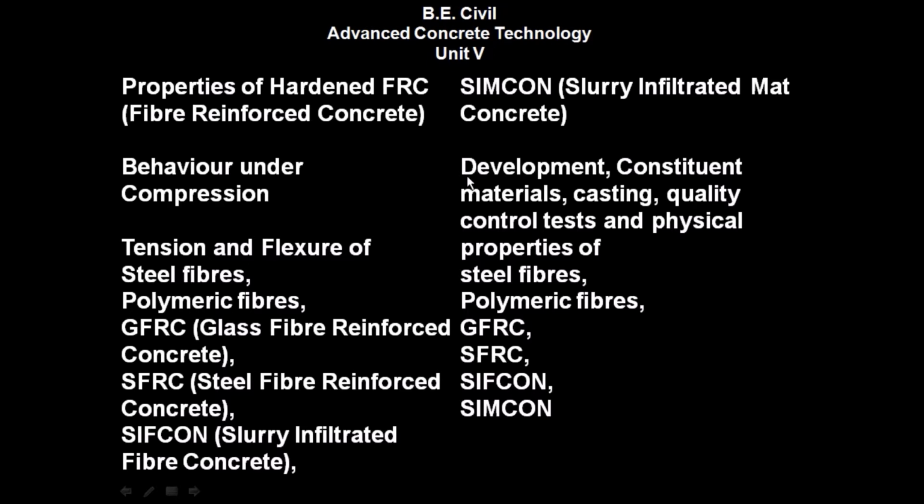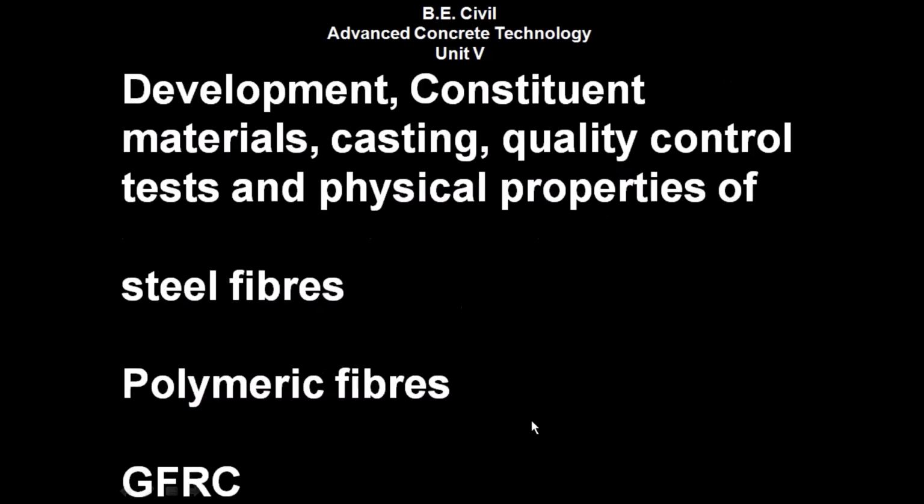It also includes development, constituent materials, casting, quality control test and physical properties of steel fibers, polymeric fibers, GFRC, SFRC, SIFCON and SIMCON. Now we will see development, constituent materials, casting, quality control test and physical properties of steel fibers, polymeric fibers and GFRC. Now we will see the steel fibers.